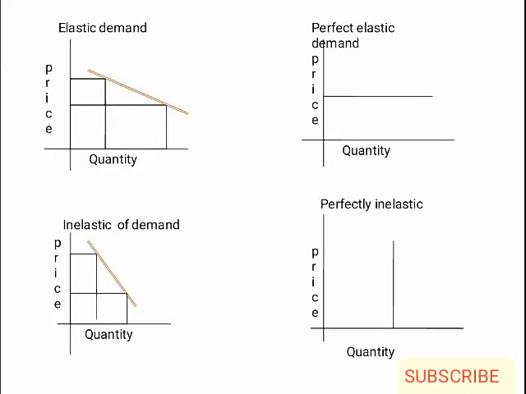Next is perfectly elastic demand. Here, even a slight change in the price brings infinite change in the quantity demanded of a product. And here, as you can see, it is parallel to the x-axis. Lastly, perfectly inelastic demand. Here, whatever may be the price, it will not affect the quantity demanded of a product. And the demand curve is parallel to the y-axis.